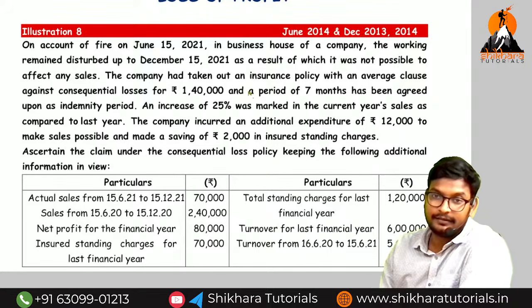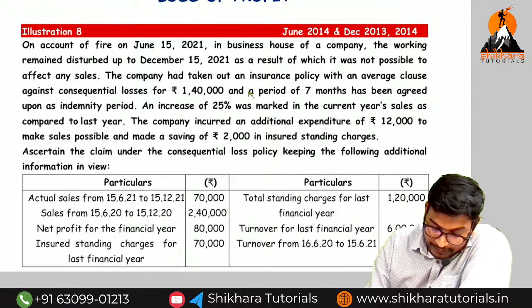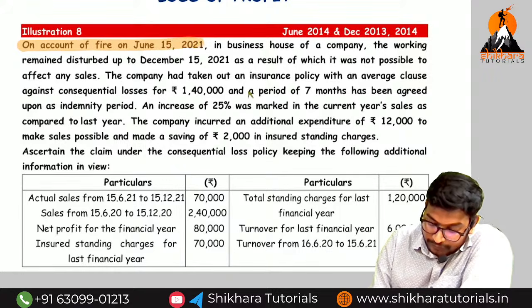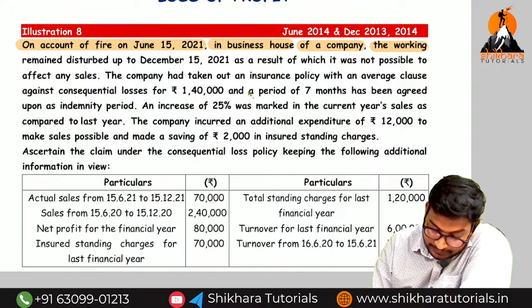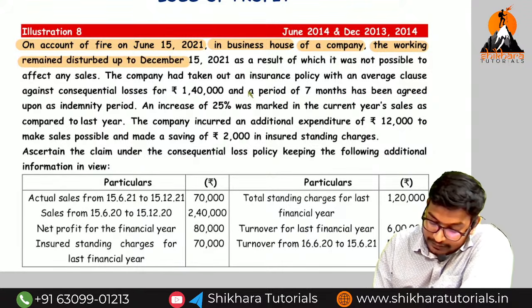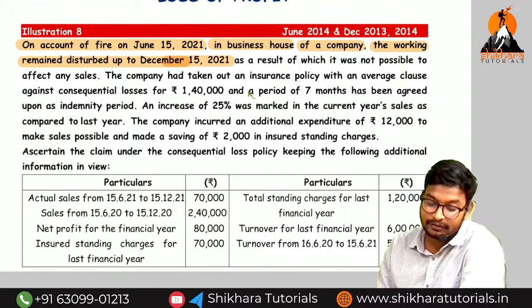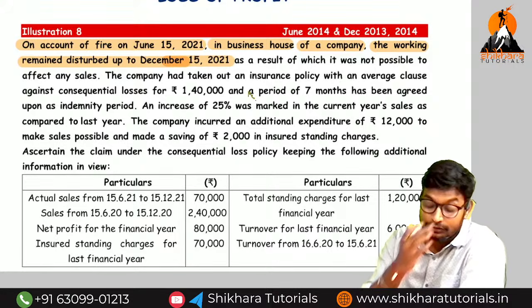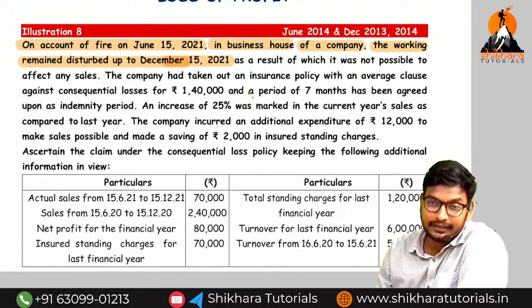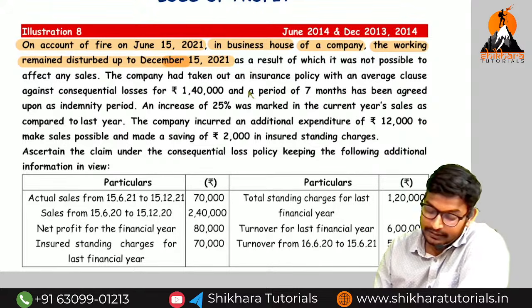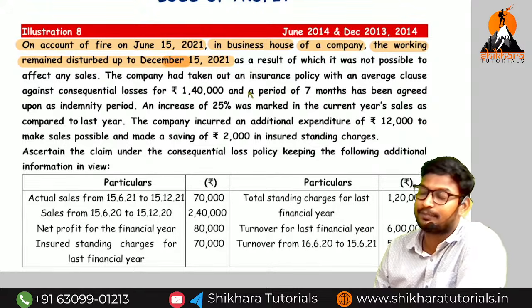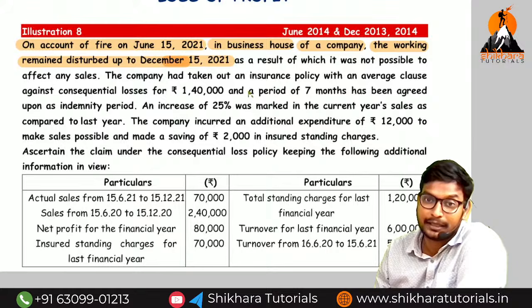Okay guys, ready? On account of fire on June 15, 2021 in business house of the company, the working remained disturbed up to the period of December 15, 2021. What is the date of fire accident? June 15. So June 15 to July 15, July, August, September, October, November, December. 6 months is the disturbed period. As per concept, we may call it the dislocation period.